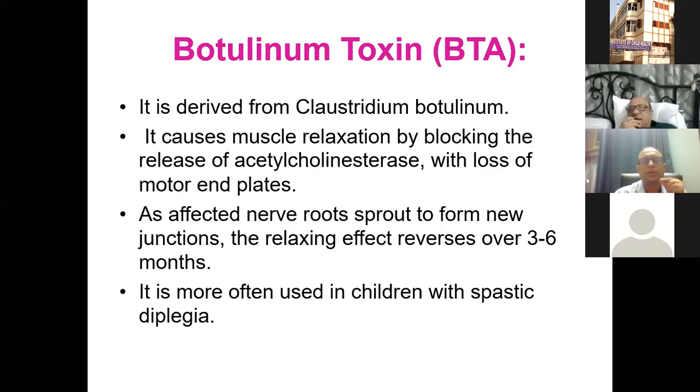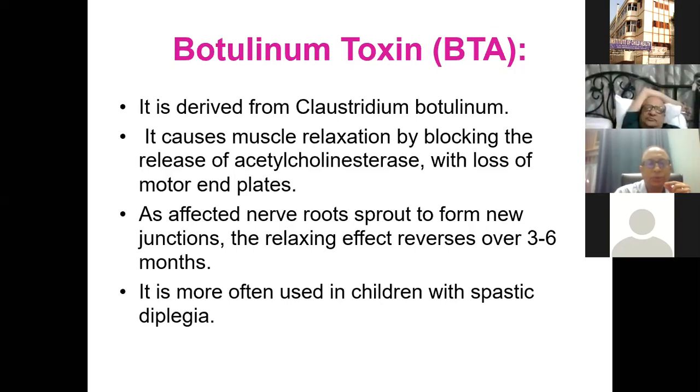Botulinum toxin is another important aspect. It is derived from Clostridium botulinum. It causes muscle relaxation by blocking the release of acetylcholine with loss of motor end plates. However, the effect lasts only 3 to 6 months because new nerve sprouts form at the junctions, and therefore the function of the botulinum toxin reduces with time.